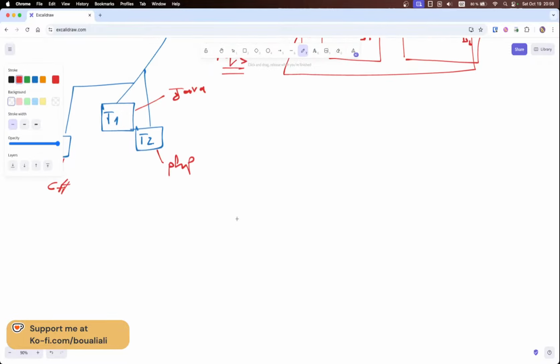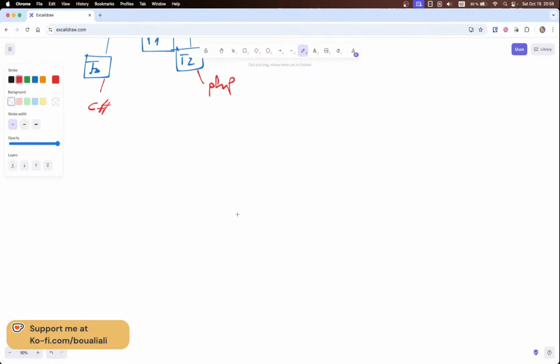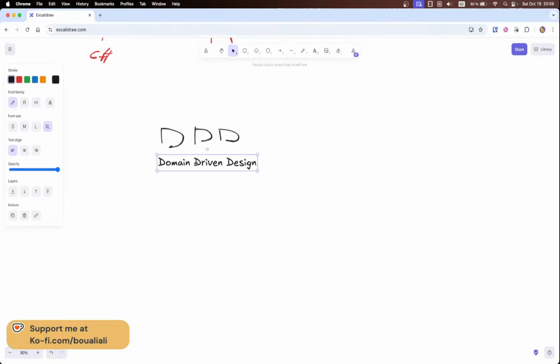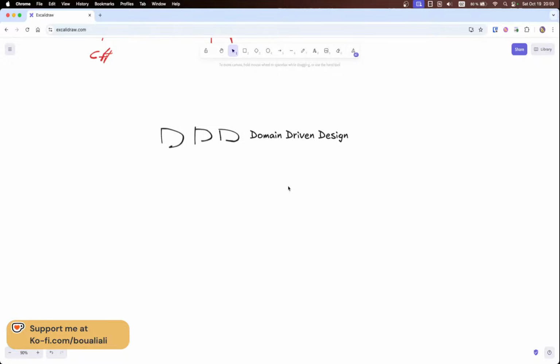First we have a few patterns that we need to discuss. The first pattern is called DDD, or domain driven design. I will just type it, domain driven design. DDD is based on a few rules.